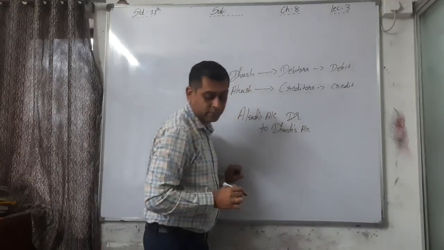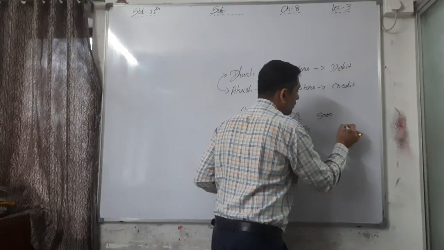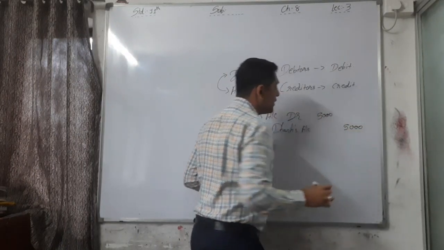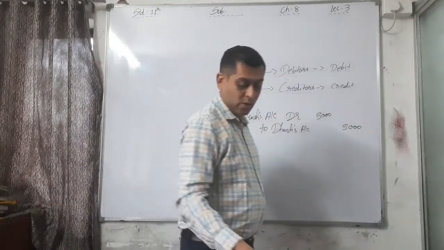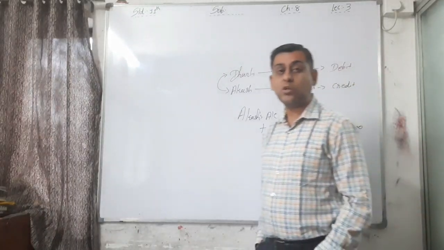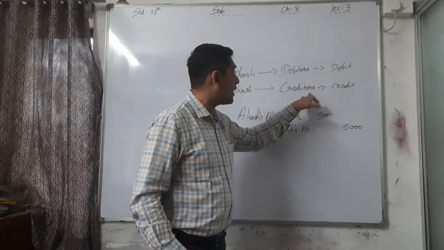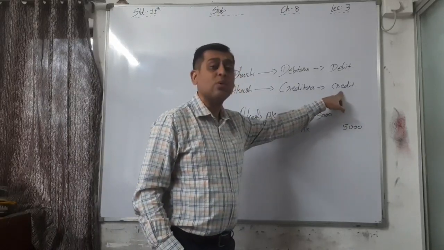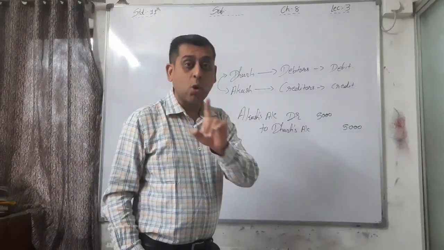Amount is 5,000. This is the journal entry. Akash account debit to Dharti's account. See, 5,000 payable to Akash is accepted by Dharti to pay. Means what? Here Akash account is debited because Akash is our creditor and the creditor account is now debited. So his account is closed.